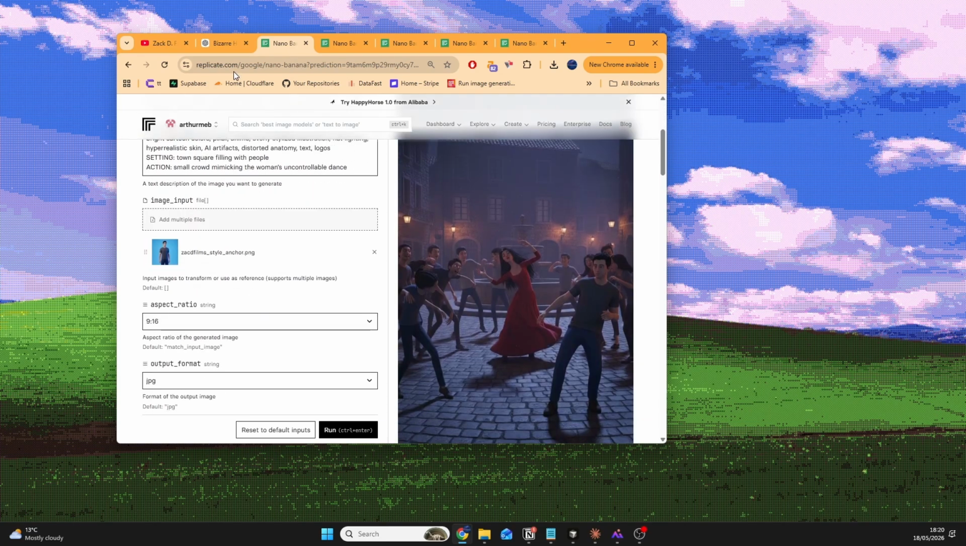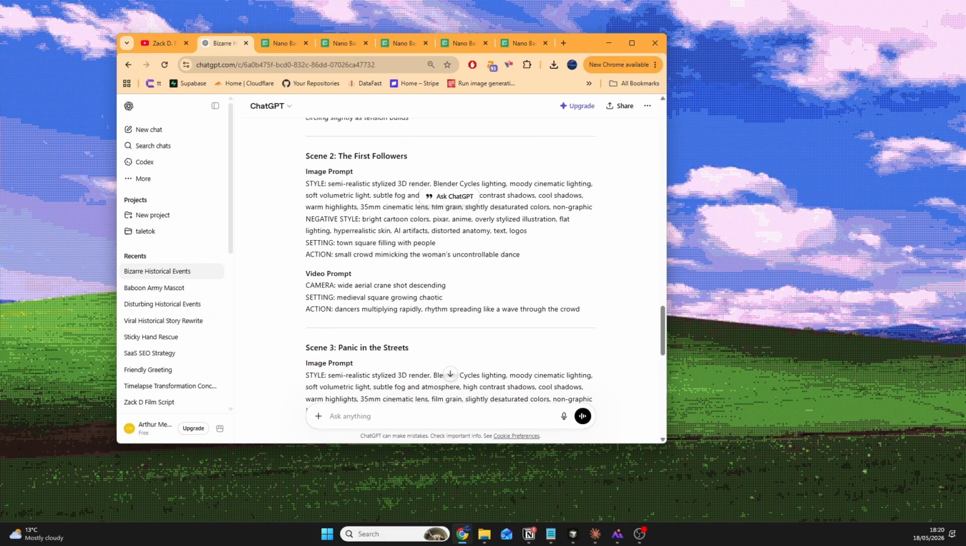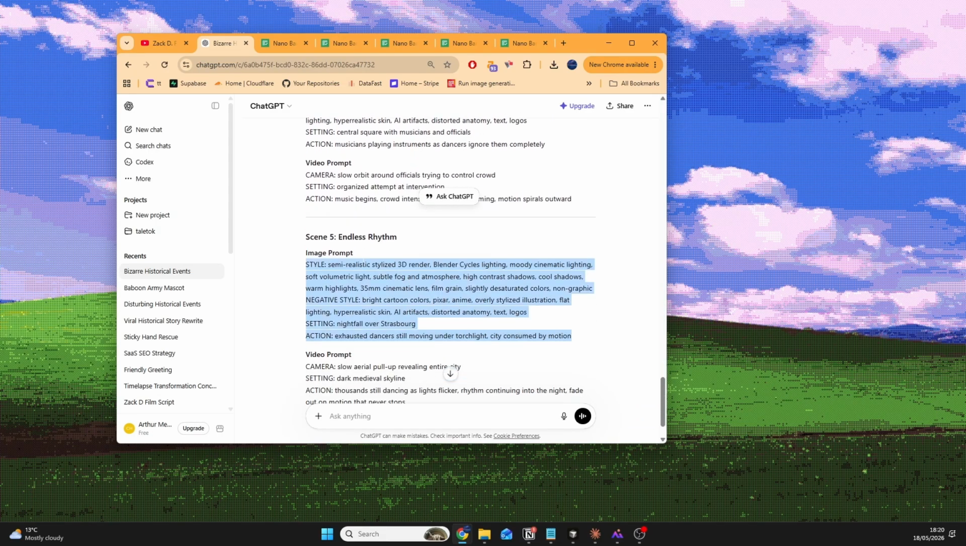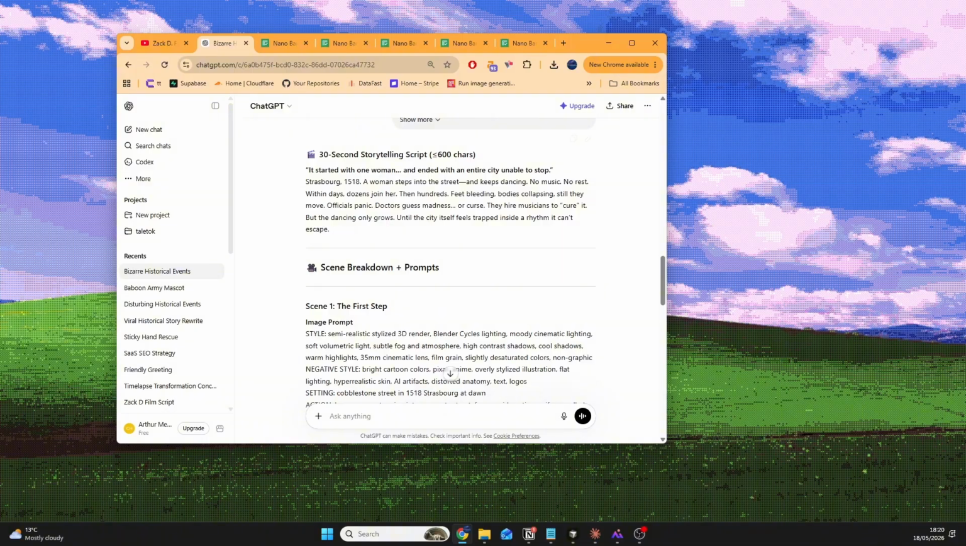and one thing you want to do is just check that obviously it matches up with the script. So our script is about the dancing plague in Strasbourg, if I'm not wrong. Let me just go up and check that again. Yep, it starts with a woman, she starts dancing, it's Strasbourg in 1518, she starts dancing, no music, and then people start joining her, loads of people, they get really tired, and musicians come to cure it, dancing keeps going, and then everyone keeps dancing until they can't stop.